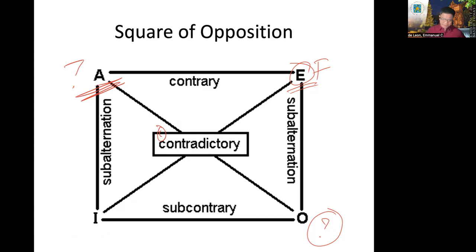Let's go now to the particular proposition. Kayong malilito. Let's say an I proposition is false.